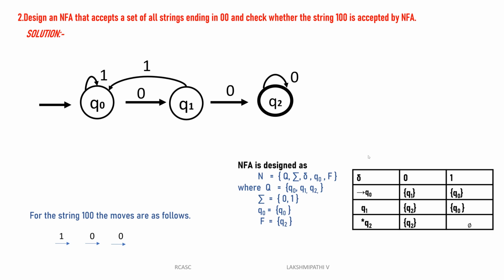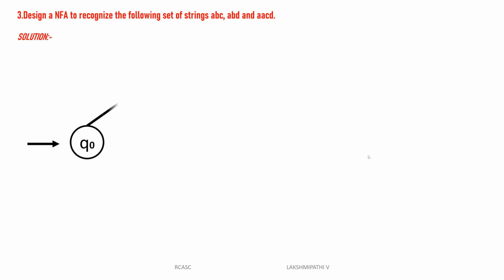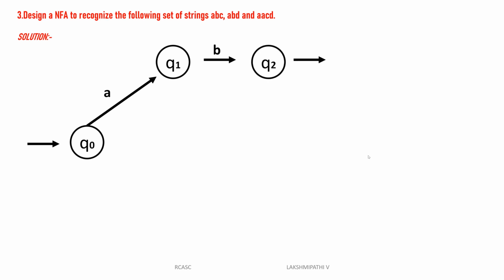Then we'll go to another problem. Design a DFA for recognizing the following set of strings: ABC, ABD, and AACD. Then here we can take one starting state Q0. Q0 reads A, it will go to Q1. Q1 reads A, it will go to Q2. Q2 reads C, means three substrings we can write one more time. See, Q0 reads A, it will be Q1. Q1 reads B, it will be Q2. Q2 reads C, it will be Q3. Q3 is the final state.